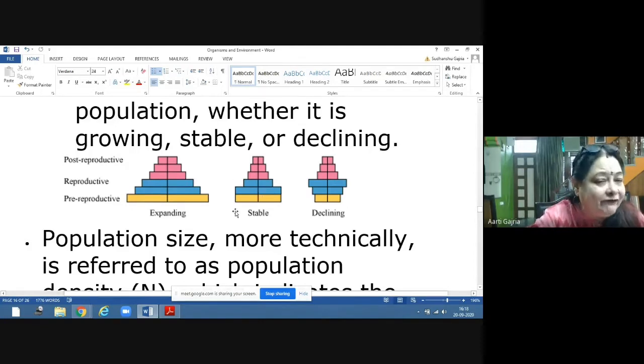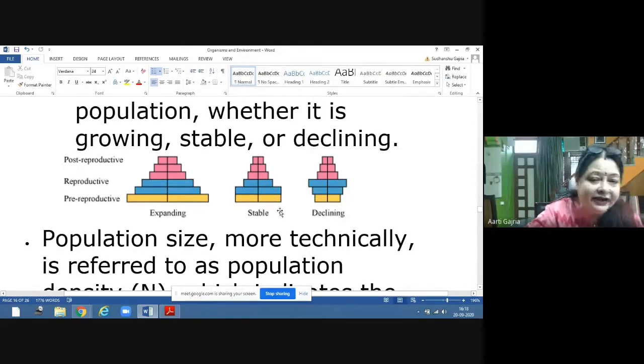And if it is a stable one, then in this age pyramid you will find approximately the same number of pre-reproductive and reproductive, and a lesser number of post-reproductive. So it is almost a stable type of population, where there will not be any increase or decrease. A very high increase or a high decrease would not be seen in this stable population. And one is declining.